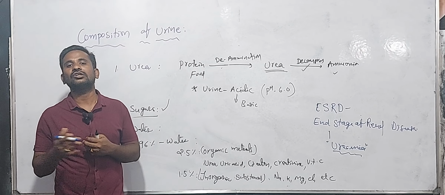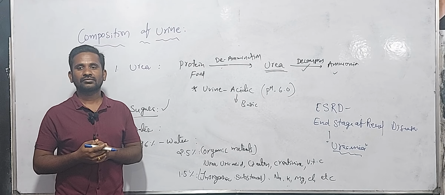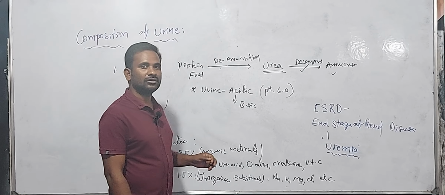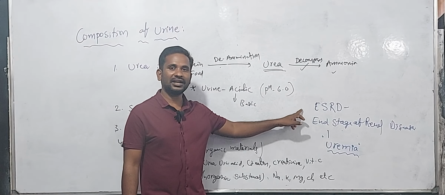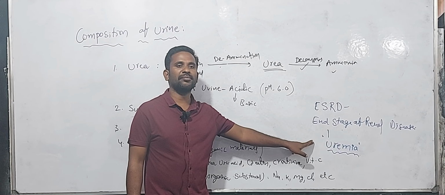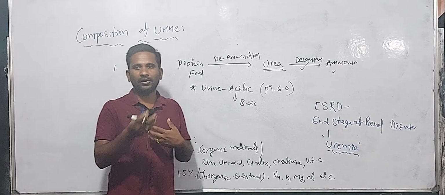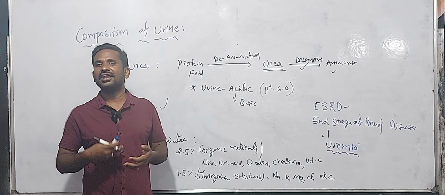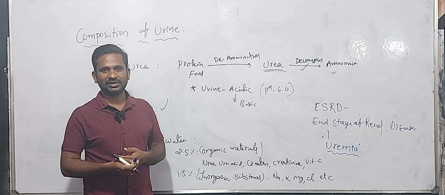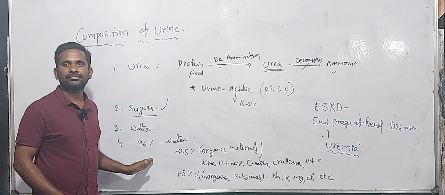It leads to death. Do you understand? So ESRD, end stage of renal disease, leads to the uremia condition. It means the body swells with the deposition of water and nitrogenous waste materials. Very important topic.